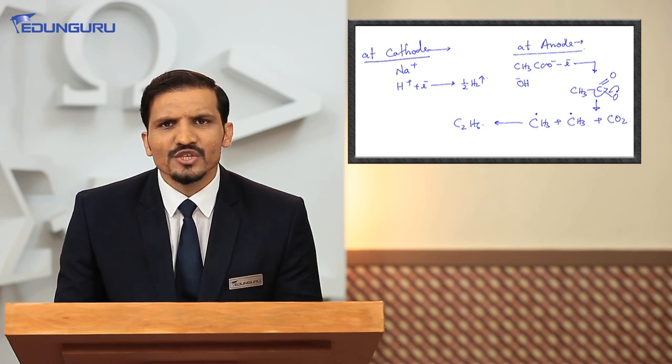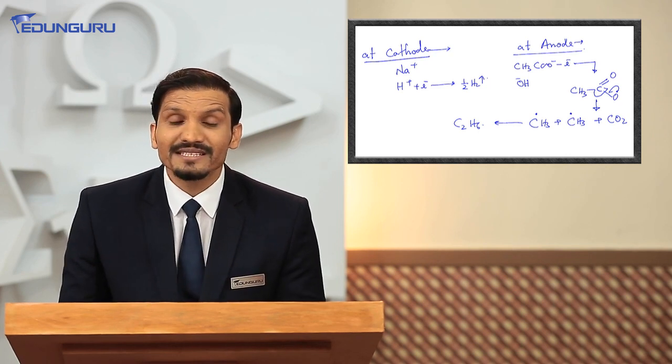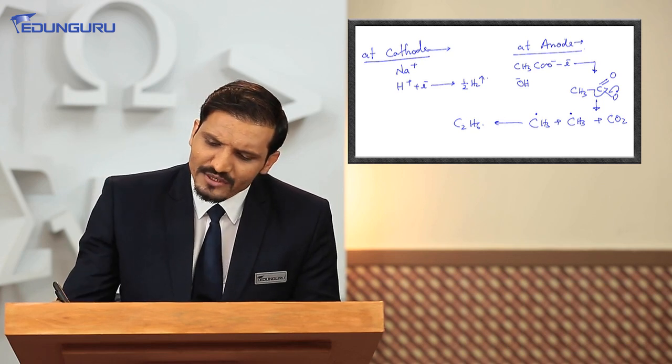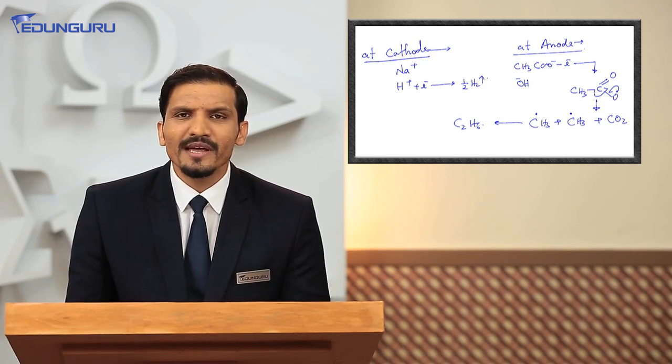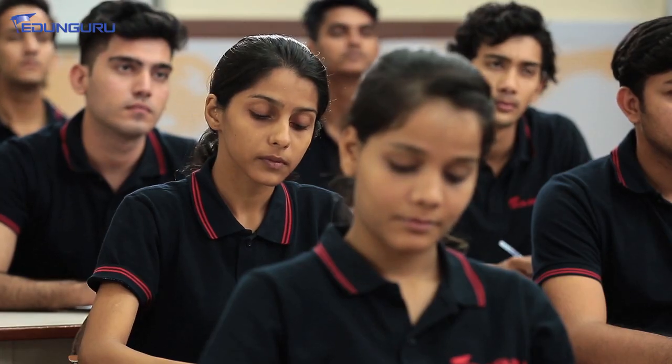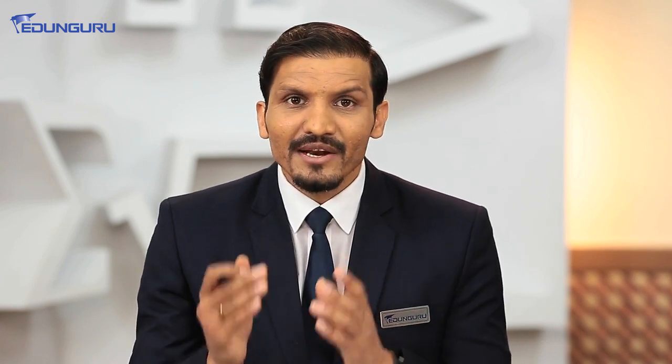Now, this is not the only story. The story is still left. There are certain things as well. If we carry out electrolysis not of sodium acetate, but electrolysis of some higher salts, let's say sodium propanoate. Let us start other examples, because when we'll see other examples, we'll come out with a different story. Because when we have only methyl radical, it is having just one possibility to combine with the other methyl radical. But when radicals do interact, their interactions are of two types. One is the coupling and another is the disproportionation. They may undergo disproportionation. So let us discuss the other examples.